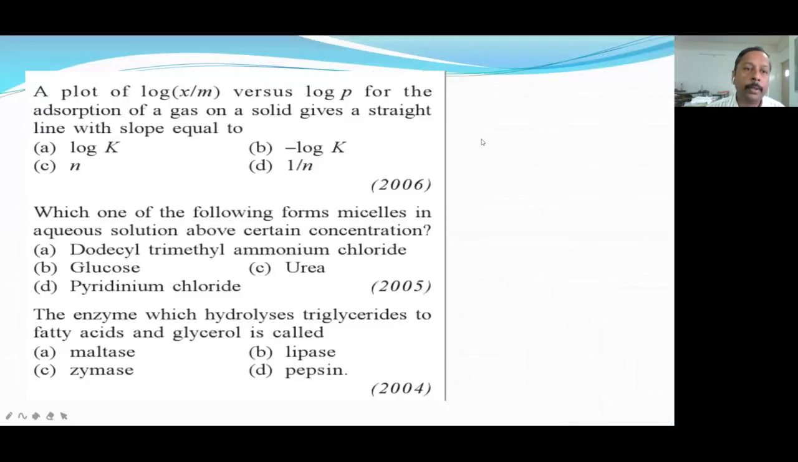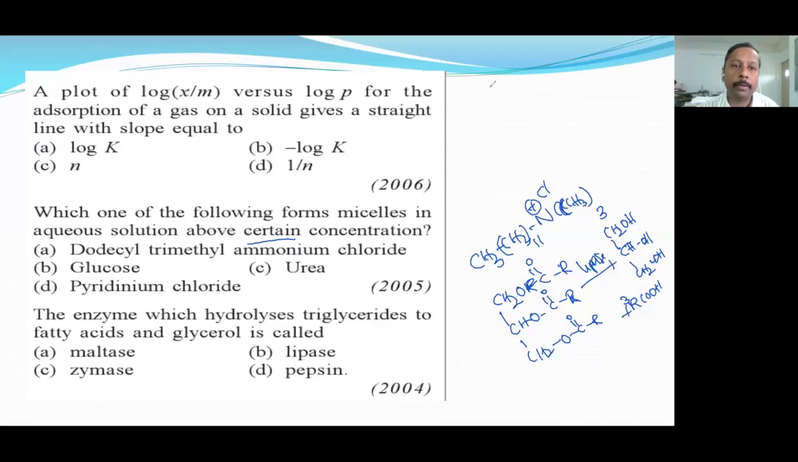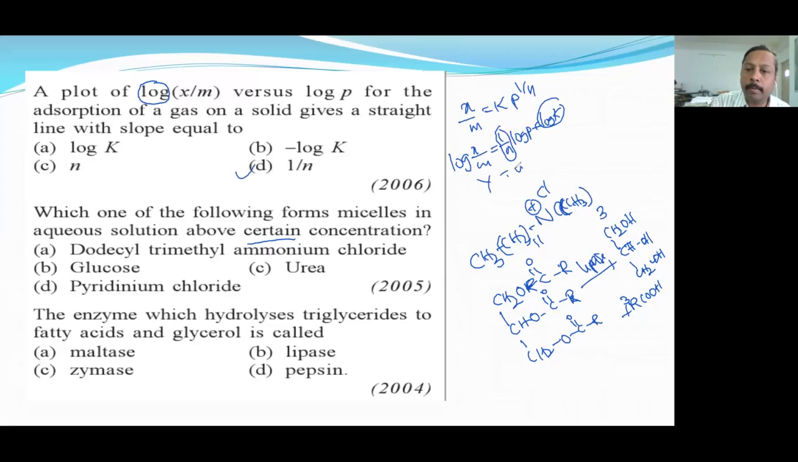Okay, next question. Here 3 questions are there. Try to answer with 1, 2, 3. Here the first question is log x/m. Actually, it is non-linear without log, it is exponential. x/m = k·p^(1/n). So it will be log x/m = (1/n) log p + log k. Intercept is log k, slope is 1/n. So the answer will be D. y = mx + c.